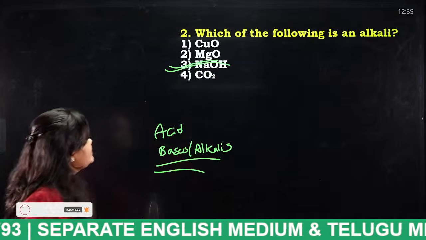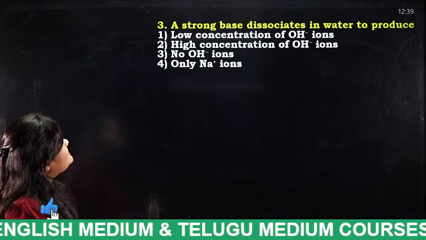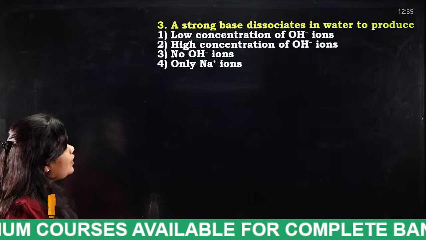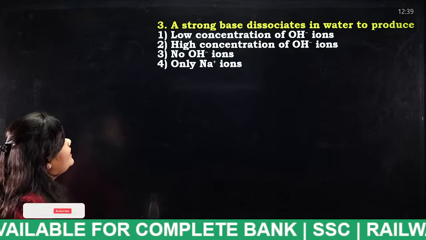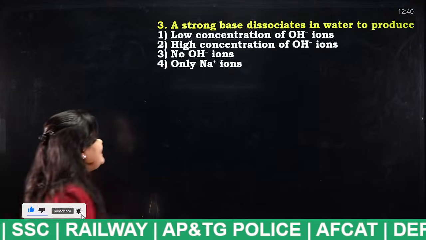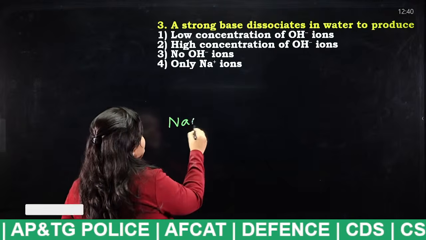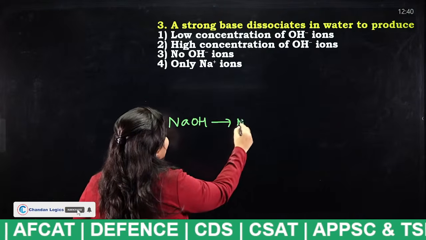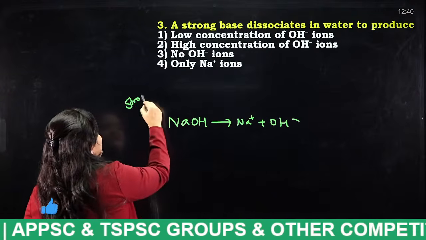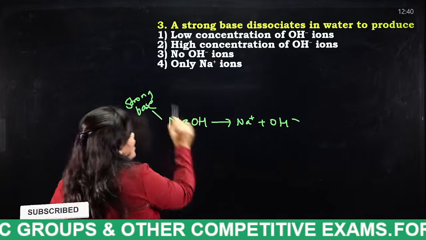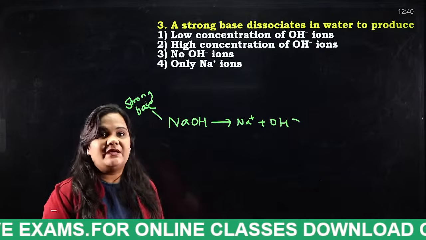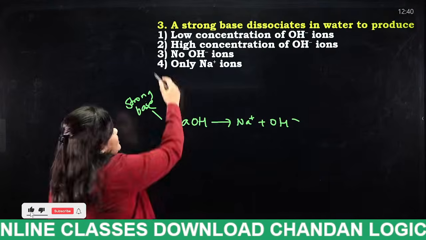Next. A strong base dissociates in water to produce: low concentration of hydroxide ions, high concentration of hydroxide ions, no OH ions, or only Na+ ions. I have already discussed this. NaOH gives us Na+ and OH minus. This is a strong base, which means the concentration of OH minus is high. So tell me, students, what is the answer? Yes, very good. High concentration of OH minus.